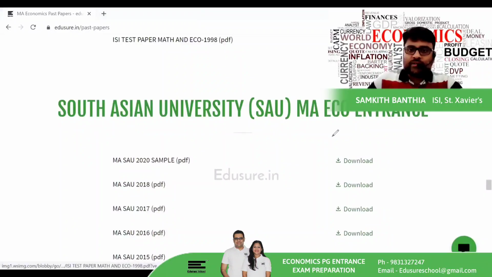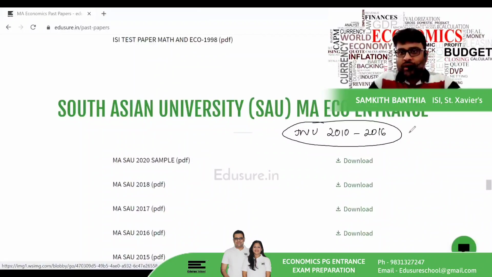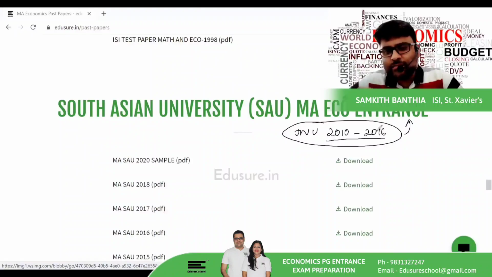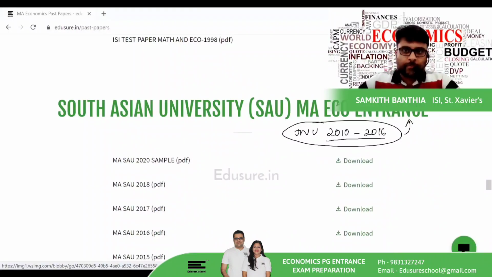The JNU papers from the years 2010 to 2016, especially, become more relevant for the SAU entrance examination. In the past couple of years, JNU has seen a little bit of a change in its pattern. But the 2010 to 2016 papers are deemed to be very similar to the SAU entrance. So it will be a good idea to practice them.